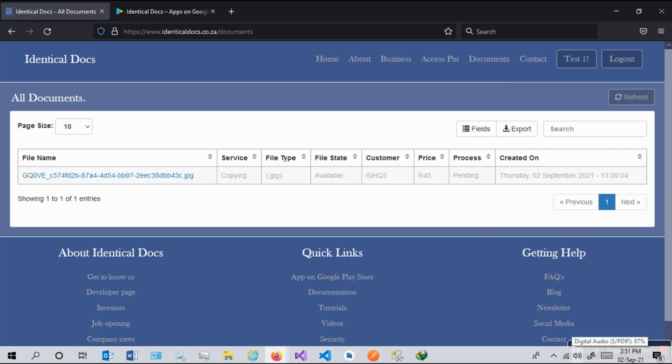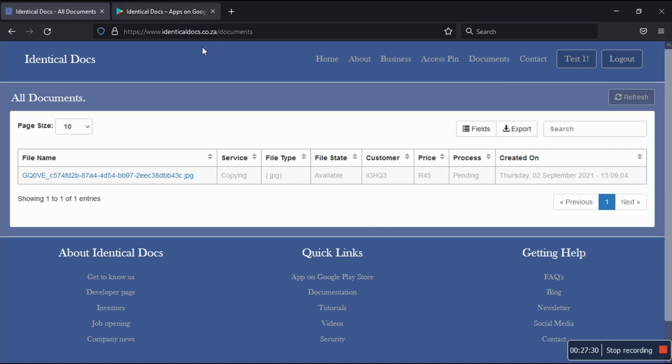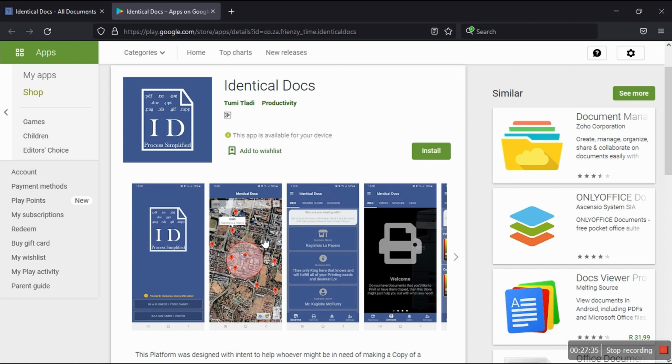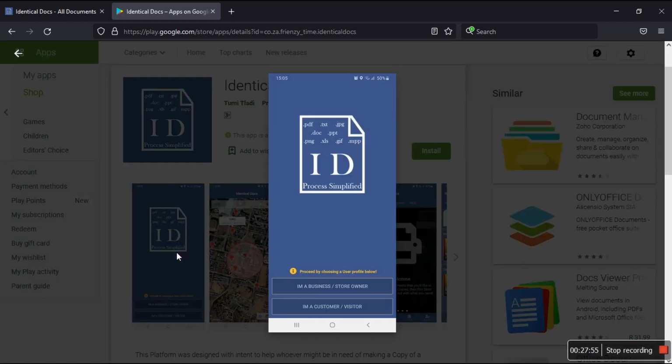It's checking. I'm here currently, so I'm gonna click, I'm a customer or visitor. It's loading. It's checking for permissions. Let's give it a second. Now the permissions are granted. I'm sorry I cannot mirror, but on my laptop I'm definitely gonna do this probably next week. And now I'm here where I get to see all the businesses first, where I'm at, and then I need to go and look for all the businesses. Yes, they are loaded.